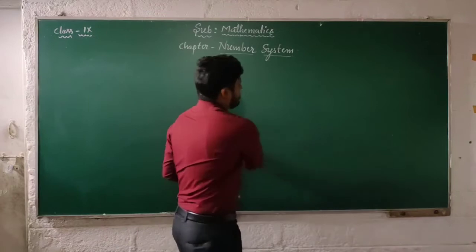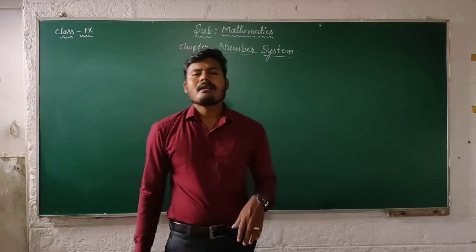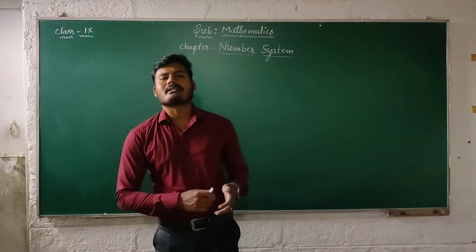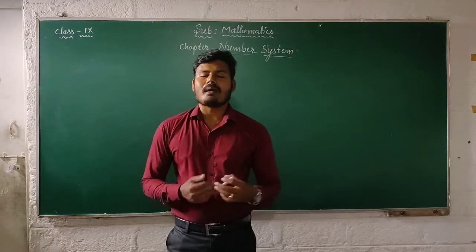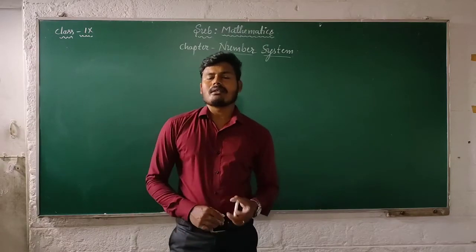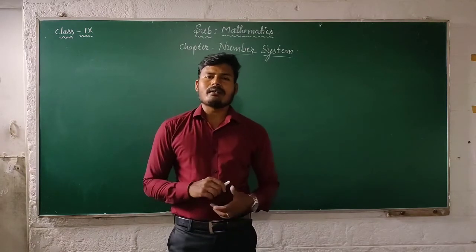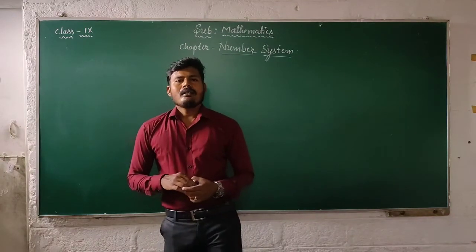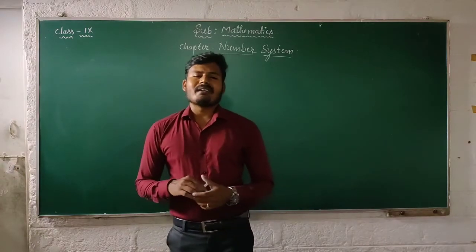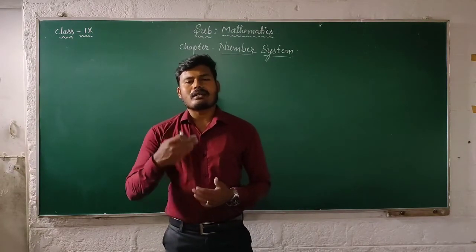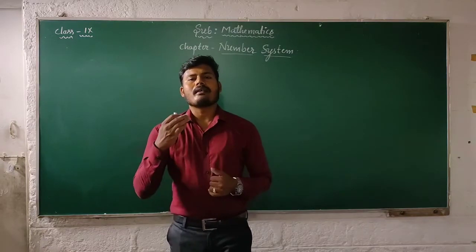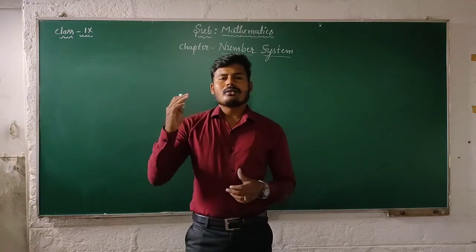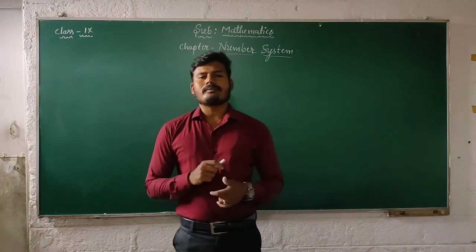Among those numbers we can classify some kinds of numbers in our number system. Today we are discussing those kinds of numbers. The first one is natural numbers. We already know the definition of natural numbers: natural numbers are nothing but counting numbers. Those numbers start from 1.